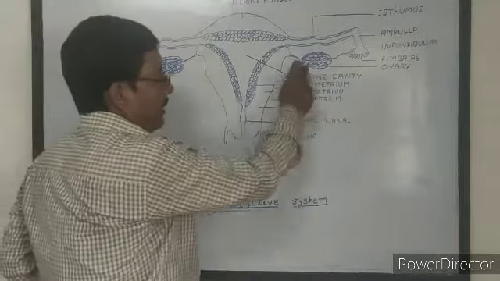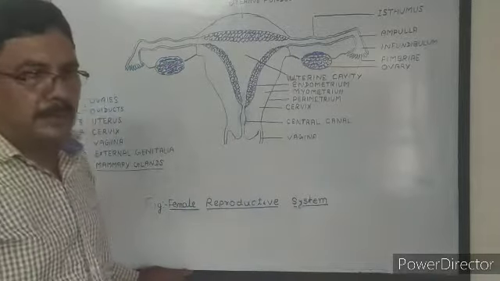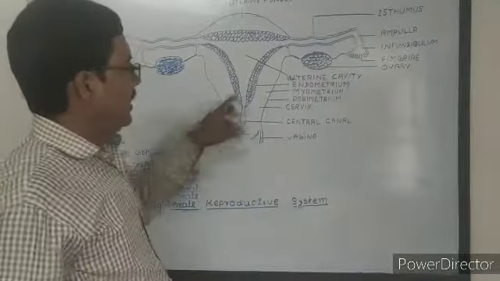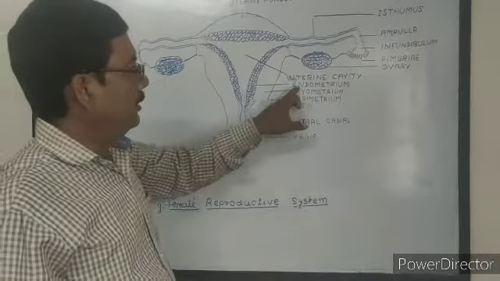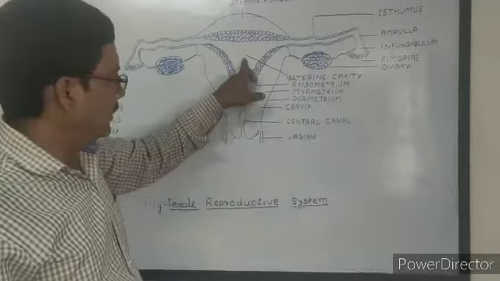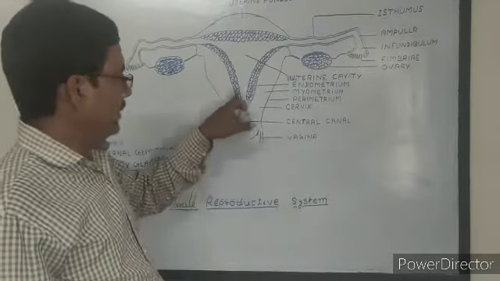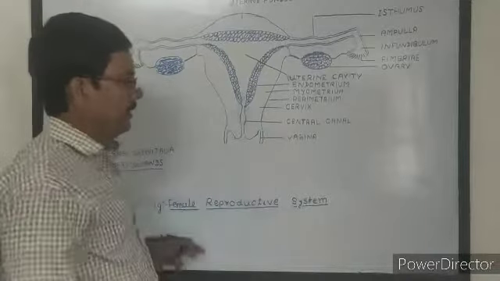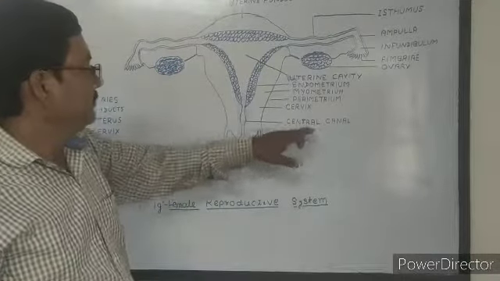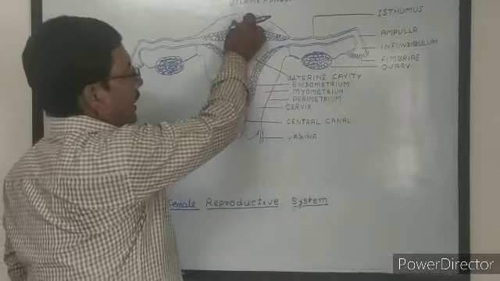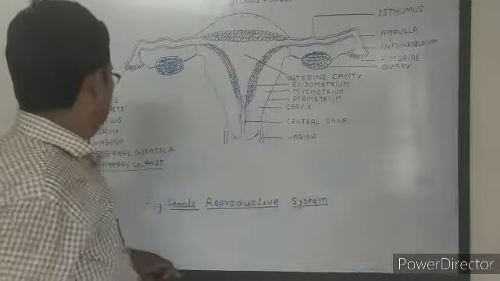One pair of ovaries are the main reproductive organs of the female. The uterus has a 3-layered wall: endometrium, myometrium, and perimetrium. It opens into the vagina through the cervix, and the canal of the cervix is called the central canal. The upper portion of the uterus is called the uterine fundus.